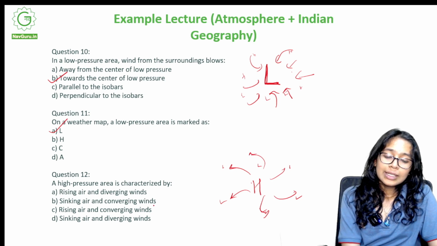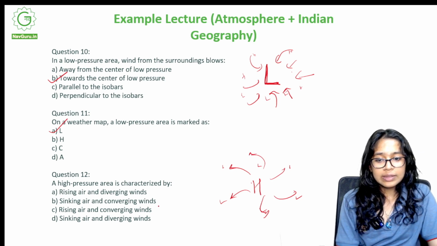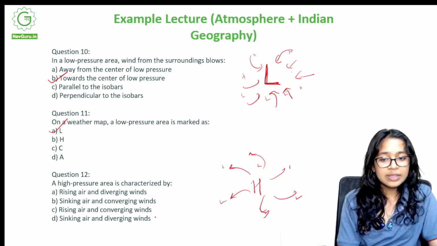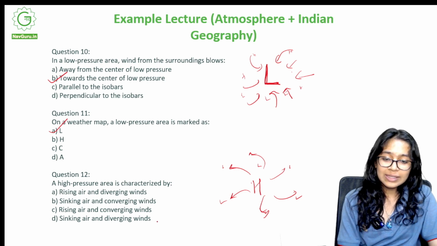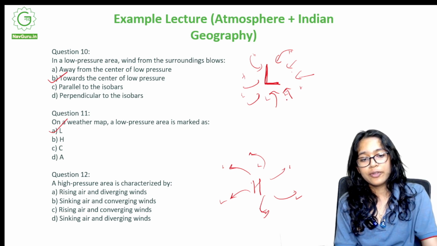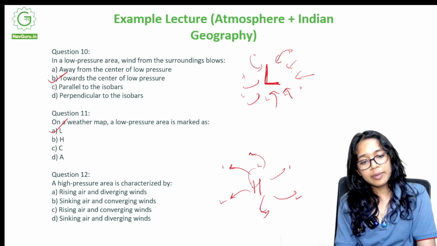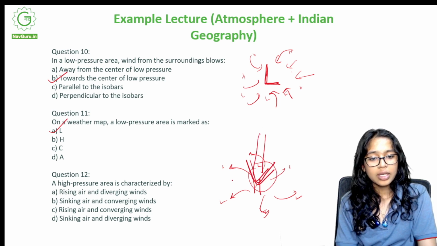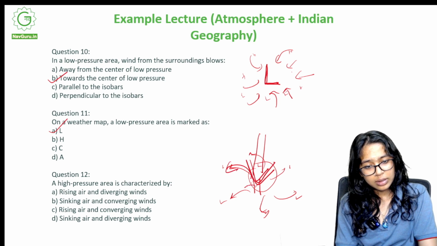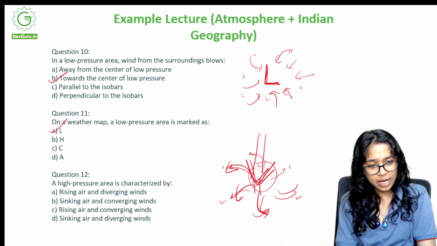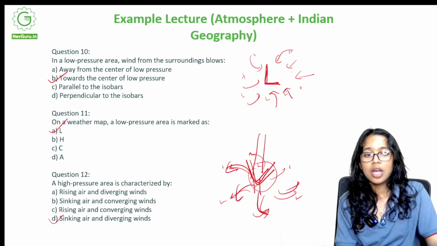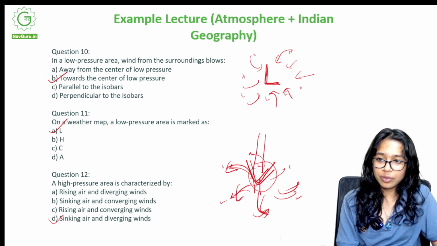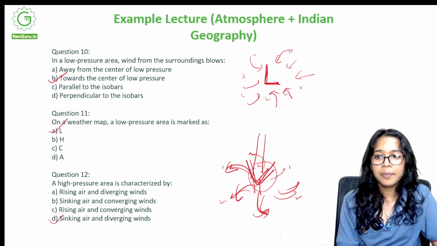Okay. Rising air and diverging winds, sinking air and converging winds, rising air and converging winds, or sinking air and diverging winds. So we have 4 options. What happens in a high pressure area is that the air sinks and the winds are diverging. So the right answer is D. But we will also confirm this. We will look at the diagram that we had.